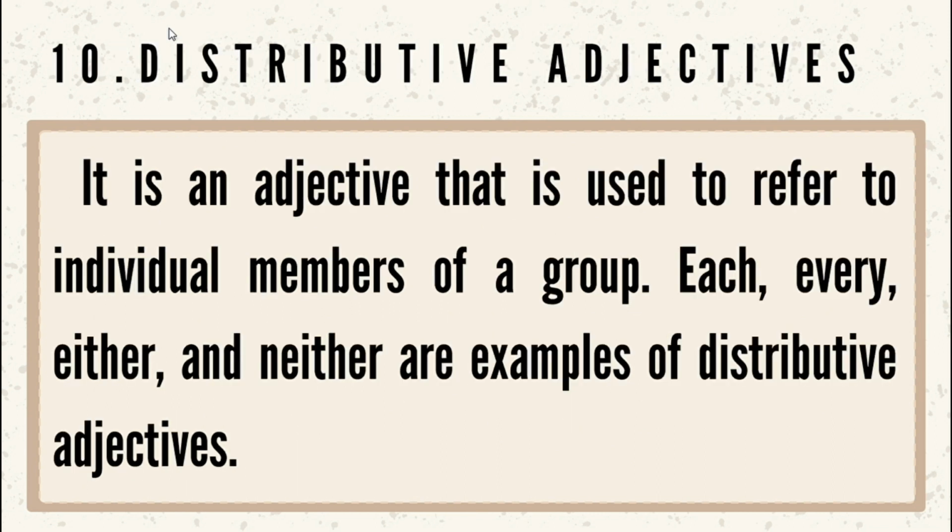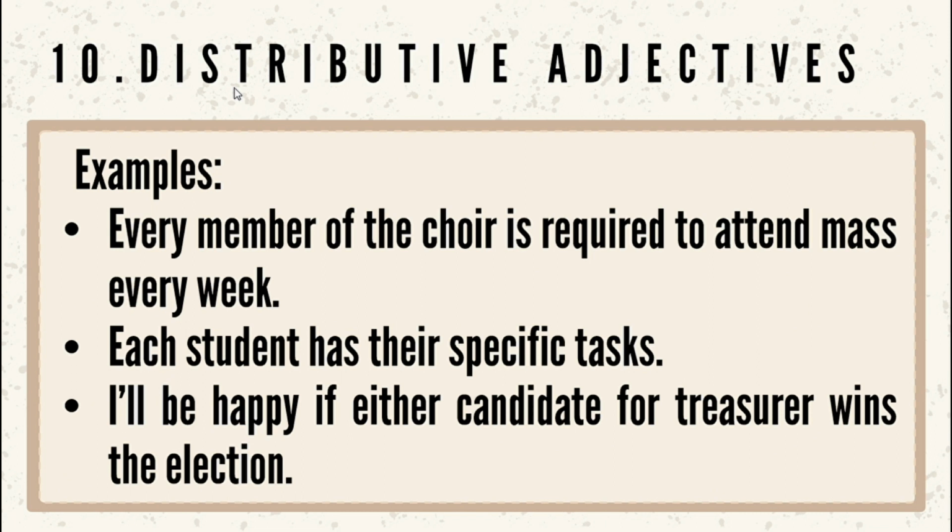And last is distributive adjectives. It is an adjective that is used to refer to individual members of a group. Each, every, either, and neither are examples of distributive adjectives. Here are the example sentences of distributive adjectives. Every member of the choir is required to attend Mass every week. Each student has their specific tasks. And I'll be happy if either candidate for treasurer wins the election.